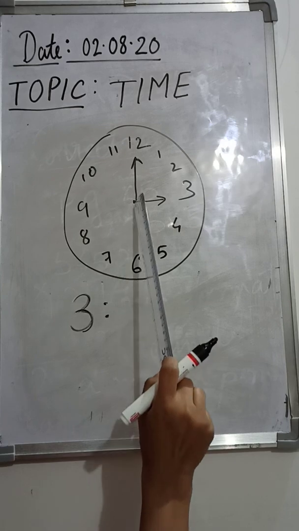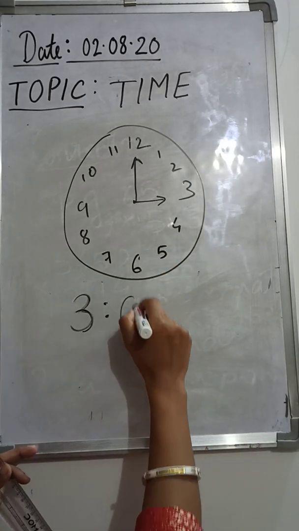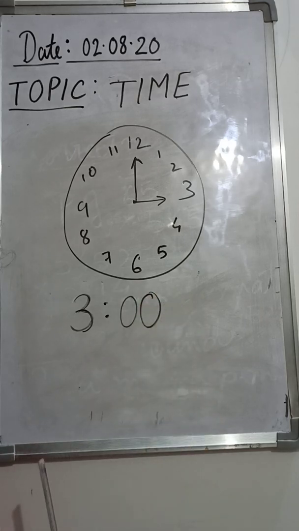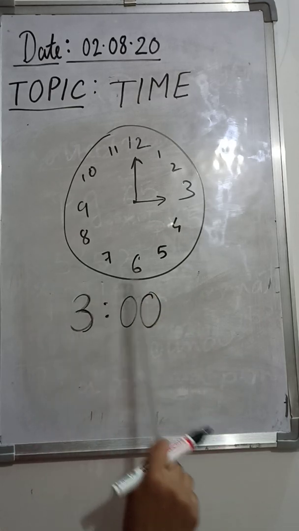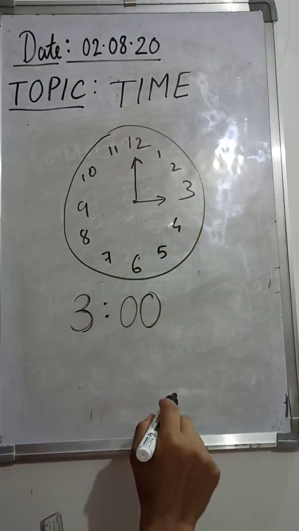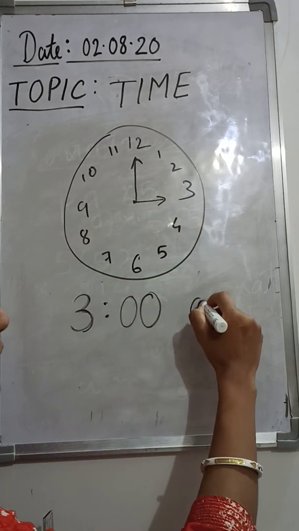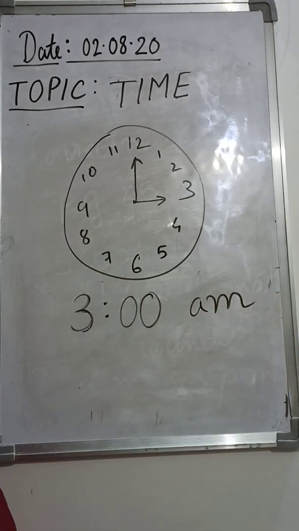Then you can see that since the minute hand is on 12, no minutes have passed till now, so the minutes will be considered as 00 minutes. Okay, so this is the way to write the time. Since it is after the midnight, as we have already discussed, if it is immediately after midnight, then we are going to write it as AM.